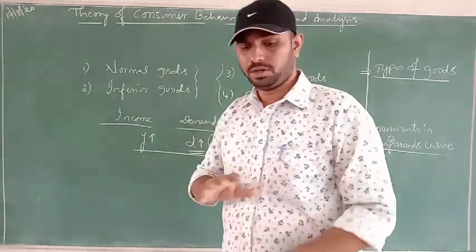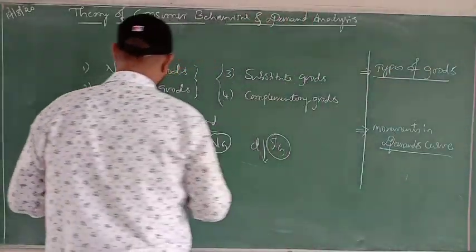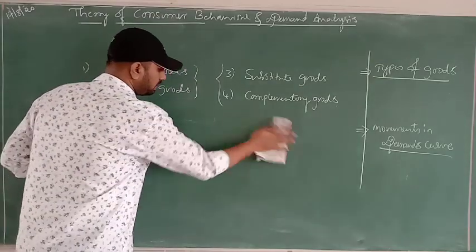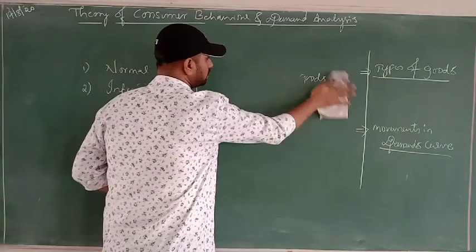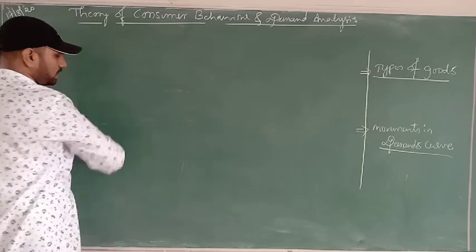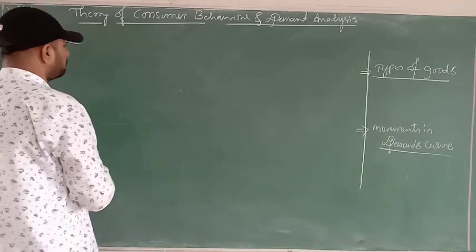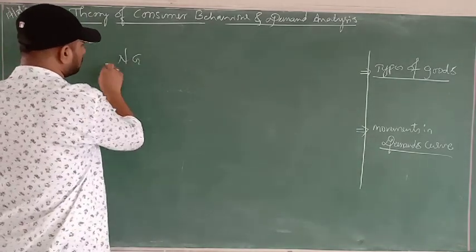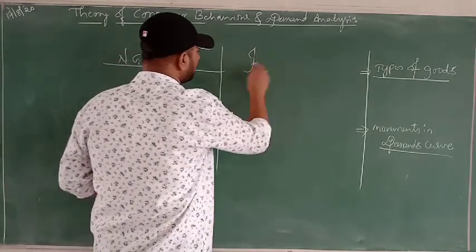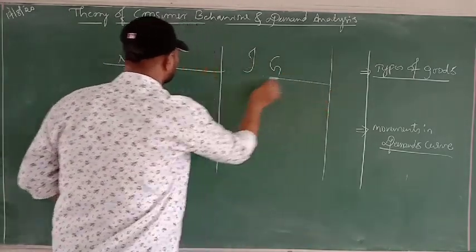You may better understand the differences between the normal goods and the inferior goods when we go for a detailed study. So, here are the normal goods followed by inferior goods.